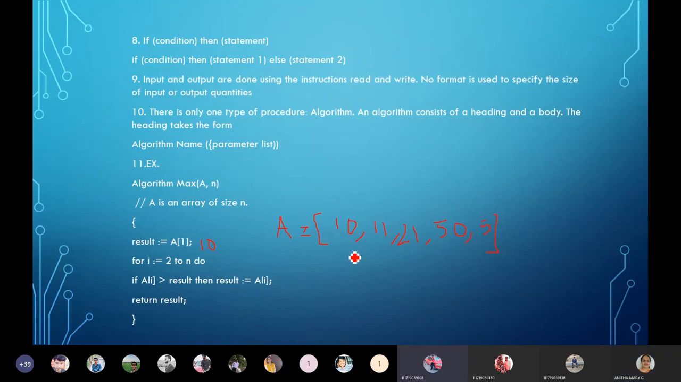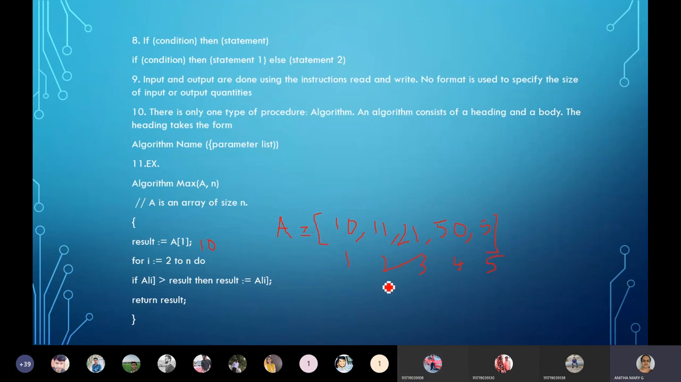Ma'am, A of 1 is level number? Yes, A of 1. See, in algorithms, though array indices start from 0, for our understanding in algorithms the index we take from 1 only. Please remember this point. In order to avoid confusion, in algorithms the indices start from 1 only. So likewise, result you are going to get A of 1, which is 10.